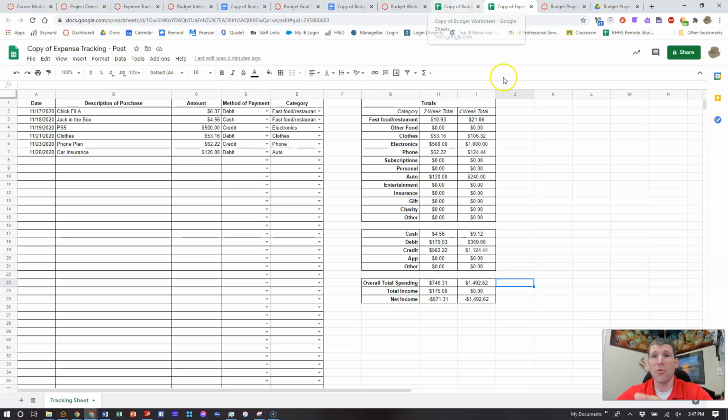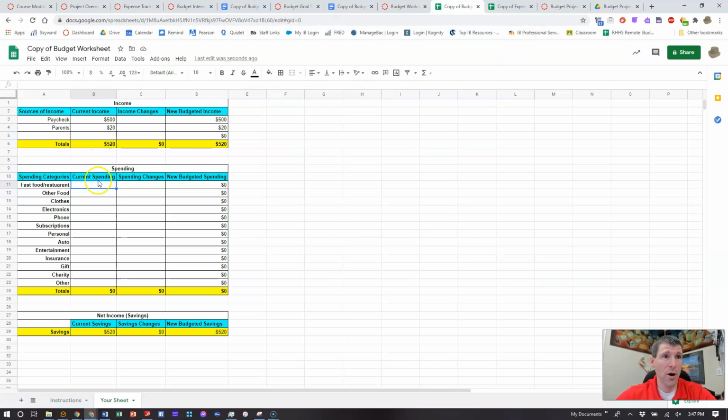All right. So for fast food, I spent $21.86 for the month. So I will put $21.86. Oops. Probably help if I put a decimal there. $21.86 for a restaurant. All right, and it just rounds up. I might change that. I'll leave it there. It doesn't really matter all that much.